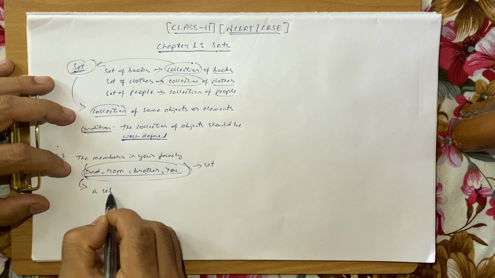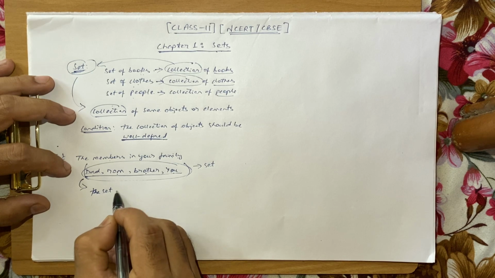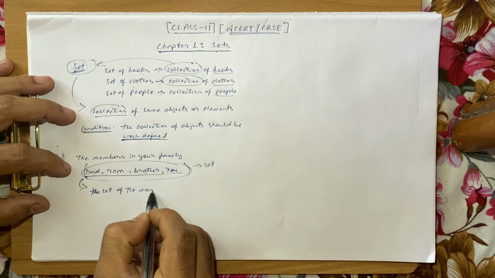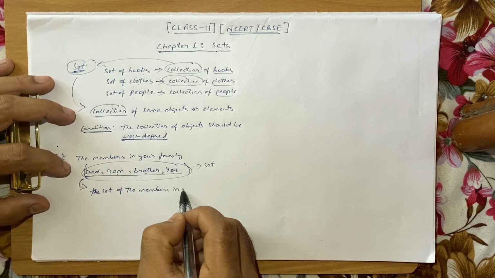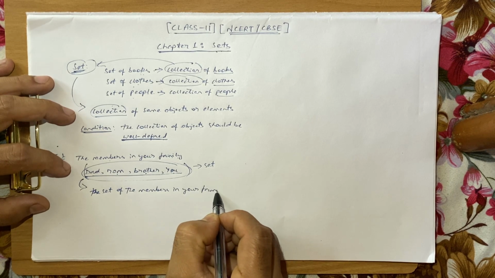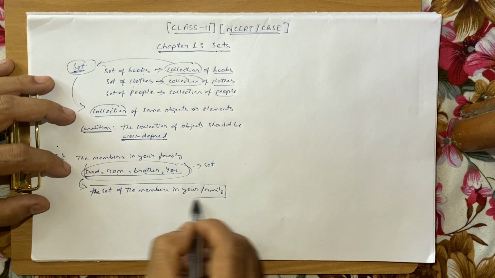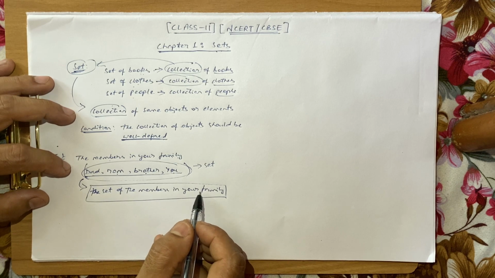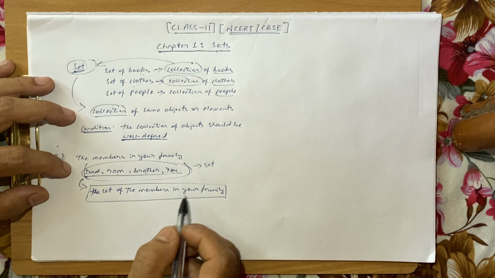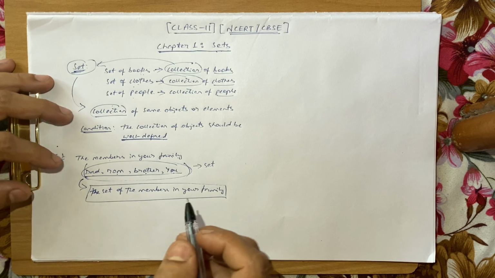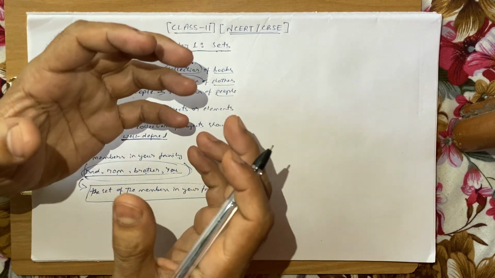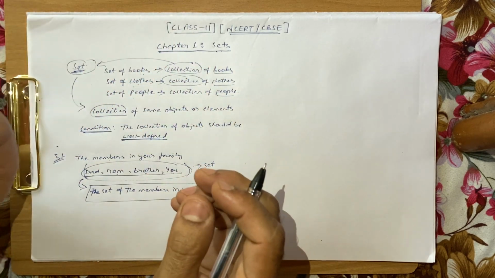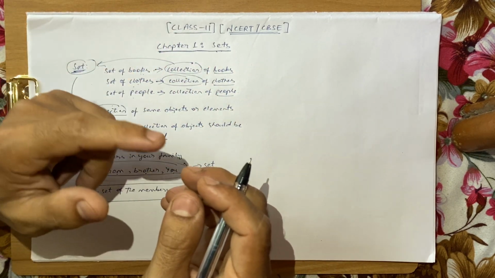The set of the members in your family. So this will be the definition of this set. Always keep this in mind, that whenever you have a collection of some things or objects or elements, then that collection will be a set if it is well defined.